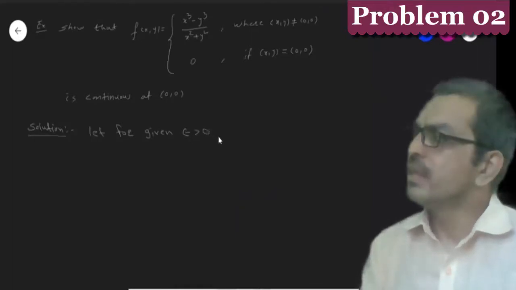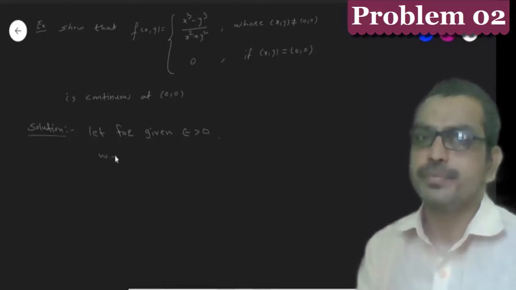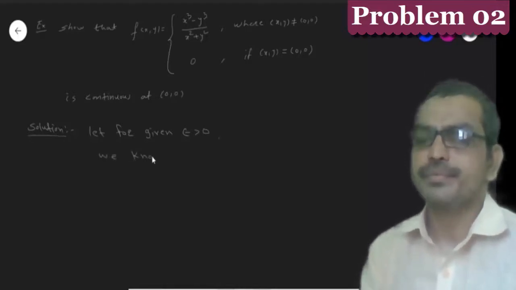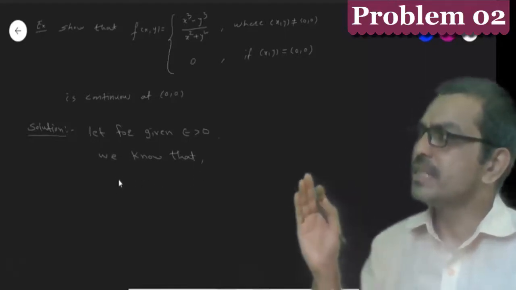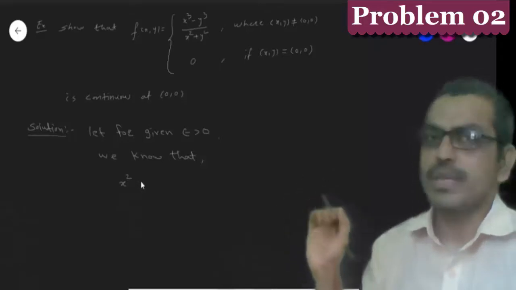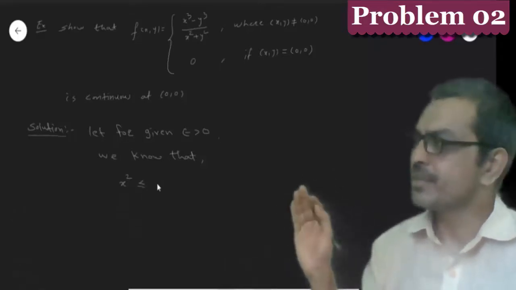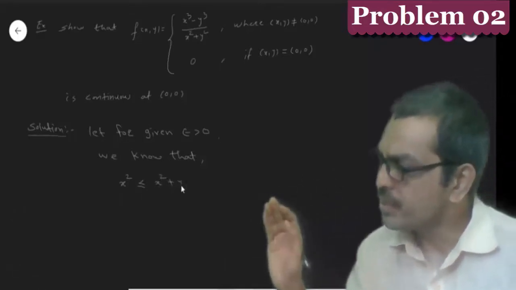Solution. Let for given epsilon greater than 0. We know that x square is always less than or equal to x square plus y square.